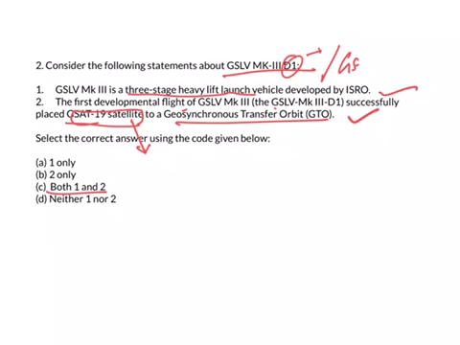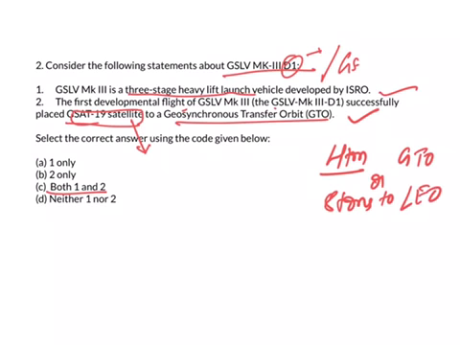From this, we need to know some other specifications also. Those are the technical specifications, like this GSLV Mark III was designed to carry a 4-ton class of satellites into the geosynchronous transfer orbit, or 8 tons to a lower Earth orbit, which is twice the capability of GSLV Mark II.